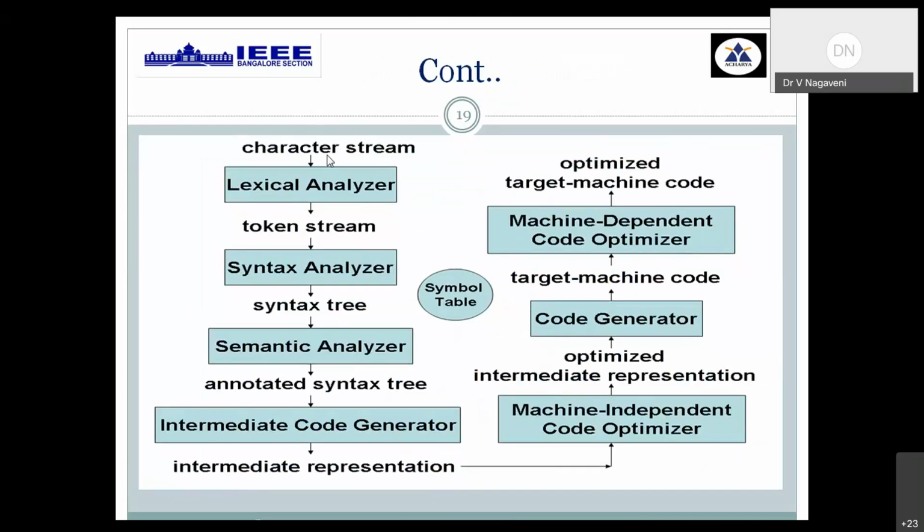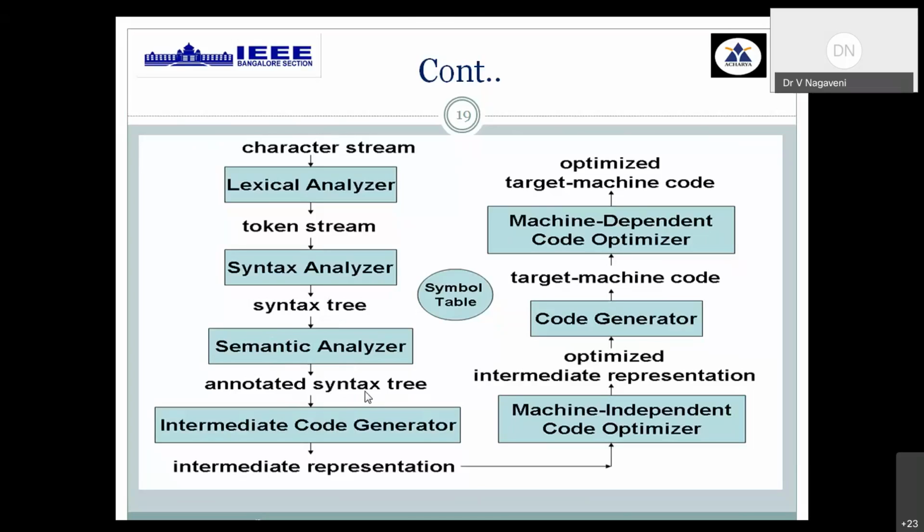The high level language input program is given to the lexical analyzer, which is the first phase of your compiler, wherein the target is to generate the different types of tokens present in your input program. Then from the syntax analyzer, we generate a parse tree, and from that parse tree we create a modified parse tree if any mismatch is found in the semantic analysis.